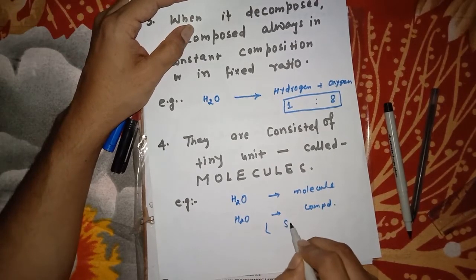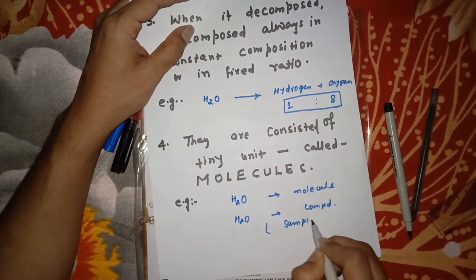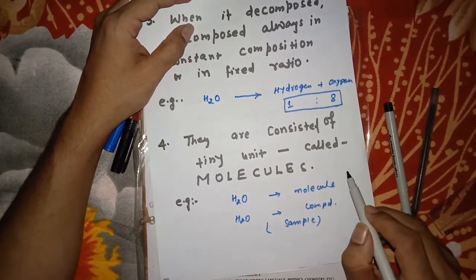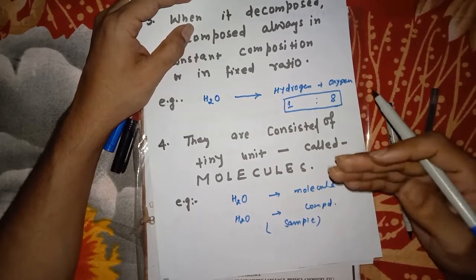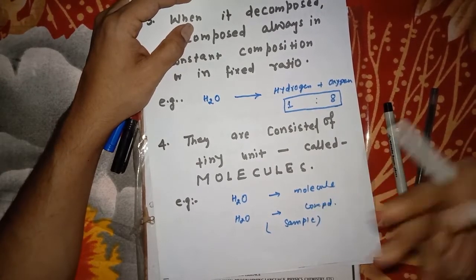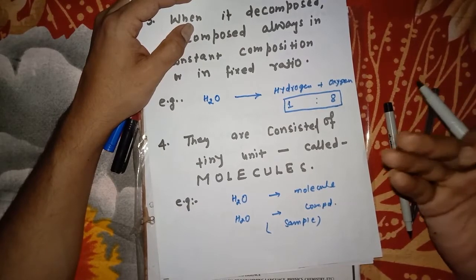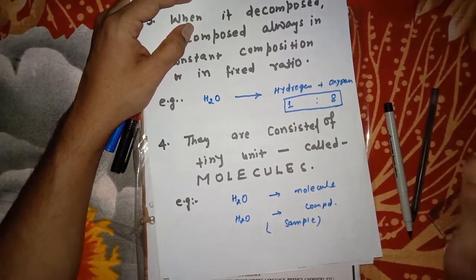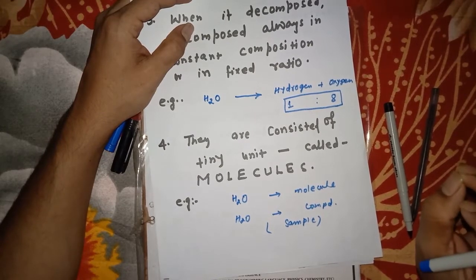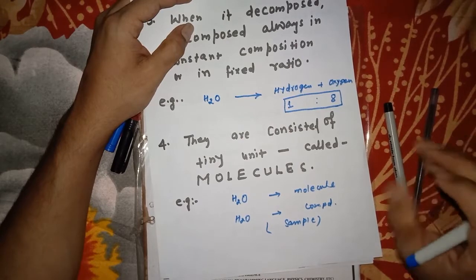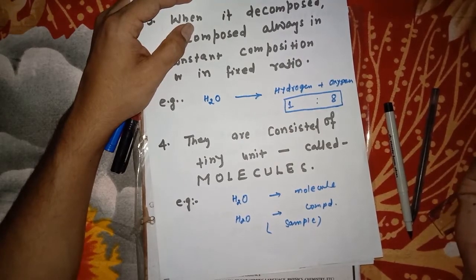But when we take it as a sample for our observation, we say that it is a compound, because in general we cannot separate one unit of this sample. But if you focus on a single unit of the compound, then we call it a molecule. Have you got my point?